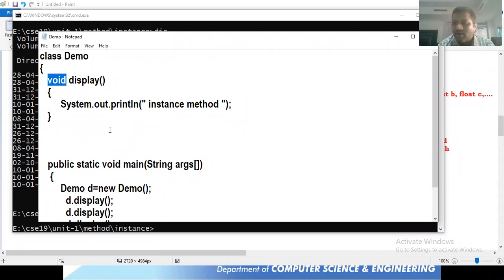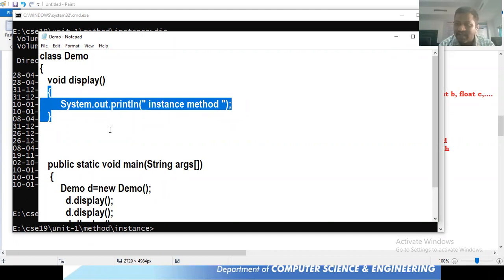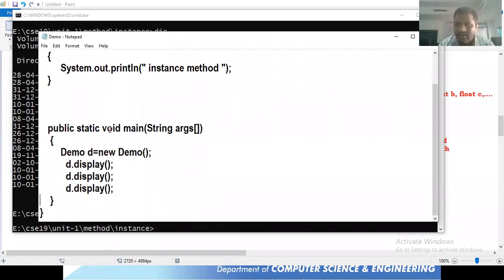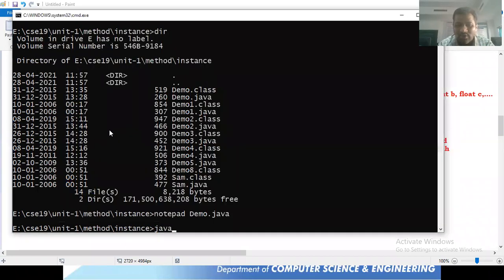After that, return type, I'm not interested to return any value over here. So void, and then display. Display means the name of the function. It's only one single word. Opening parenthesis, closing parenthesis, and opening brace, closing brace. We are taking System.out.println. And the program execution starts from main, and inside this main I created an object. Demo d is equal to new Demo. Without creating this object, it's not at all possible for us to call this display function. Right? So d.display, 3 times instance method is going to be printed on the output screen.